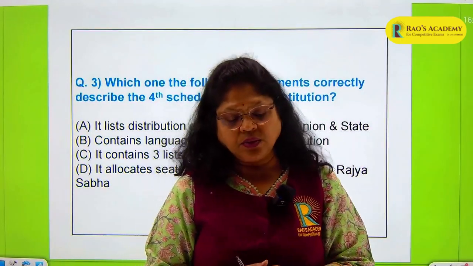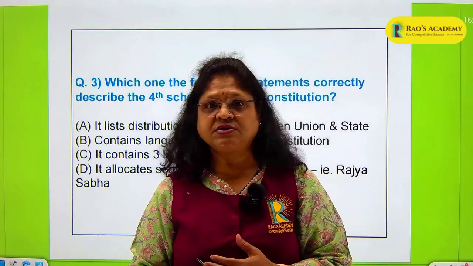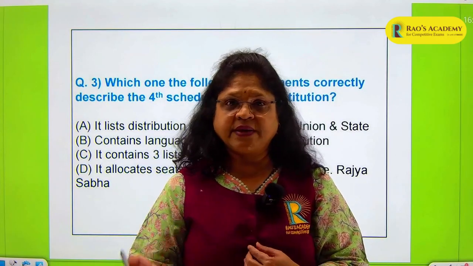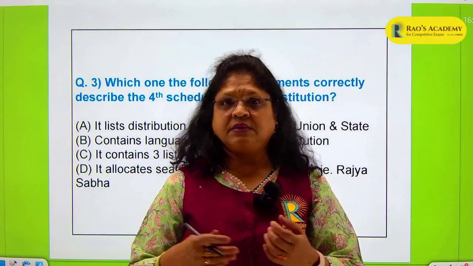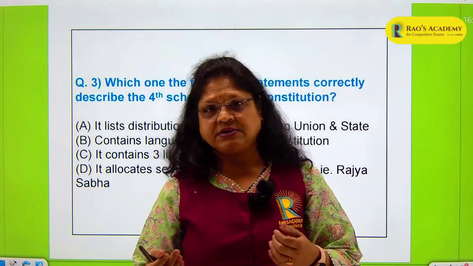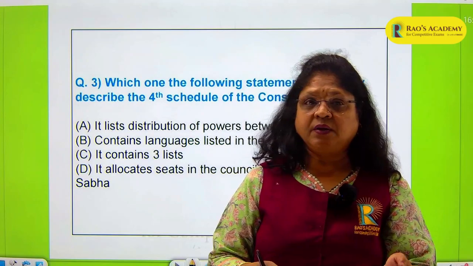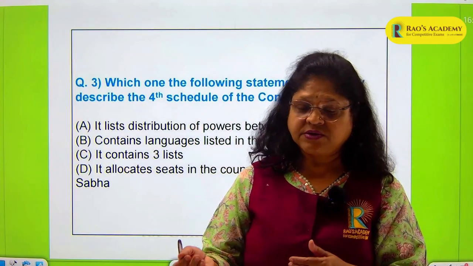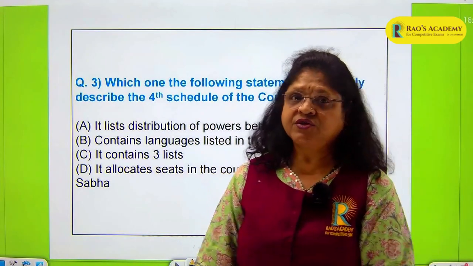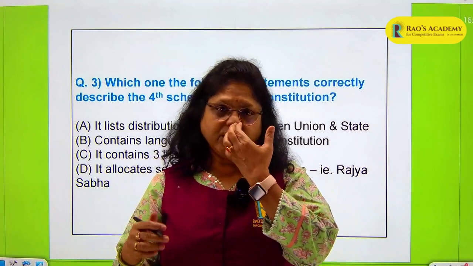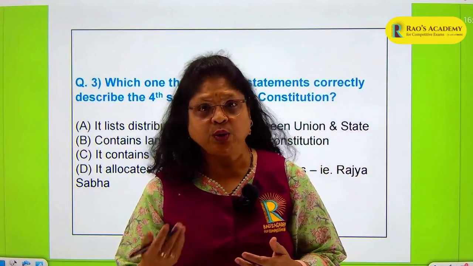The second schedule has allowances, privileges and emoluments of the president and the governors and the Supreme Court judges and the state legislative members and speakers of the assembly, speaker of the Lok Sabha, chairman of the Rajya Sabha, and these important functionaries and their privileges and emoluments are in schedule 2.